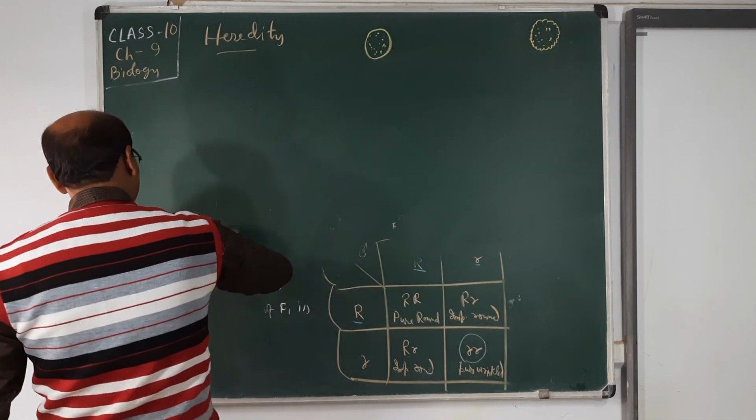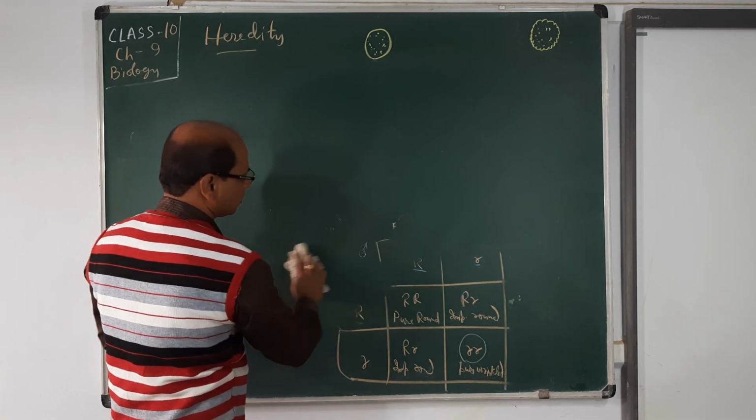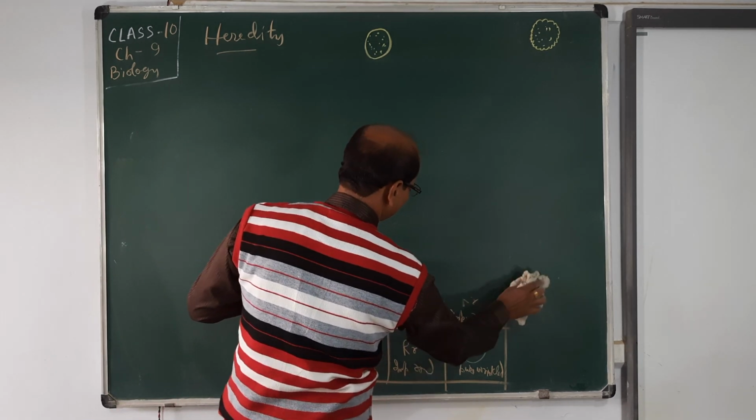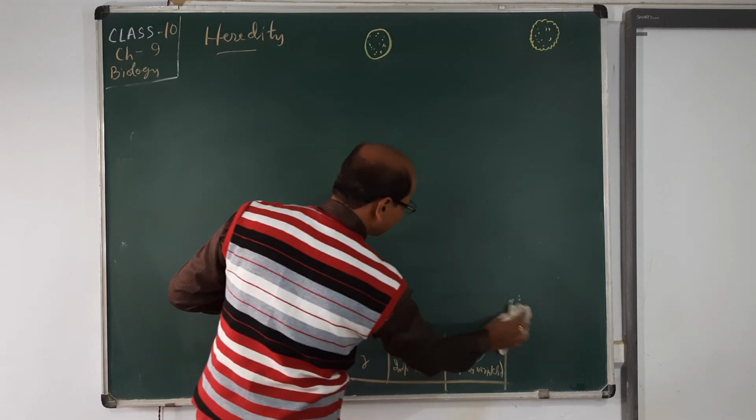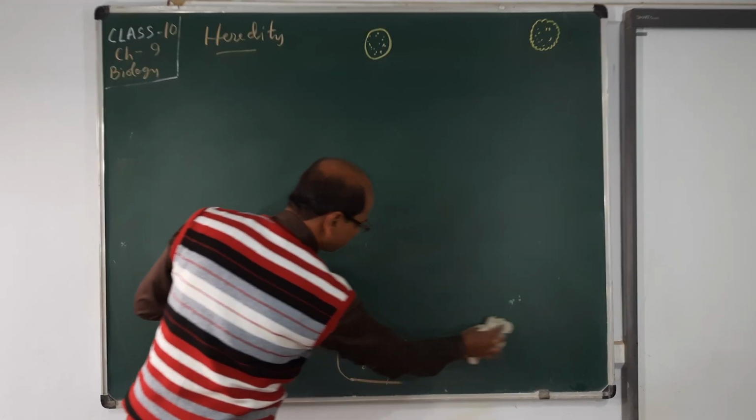So a dihybrid cross is a cross that takes place between two pure parents having two pairs of characters, which means one pair of characters means two characters.